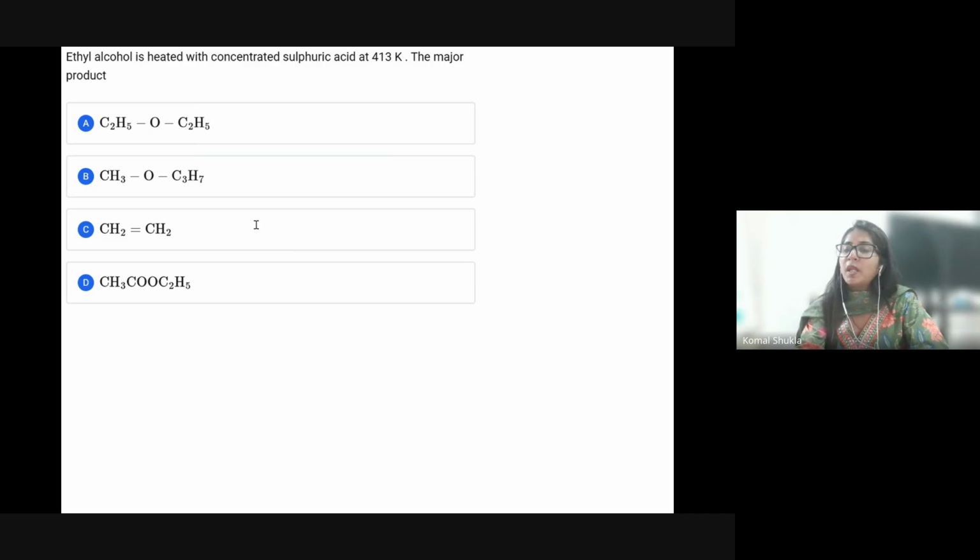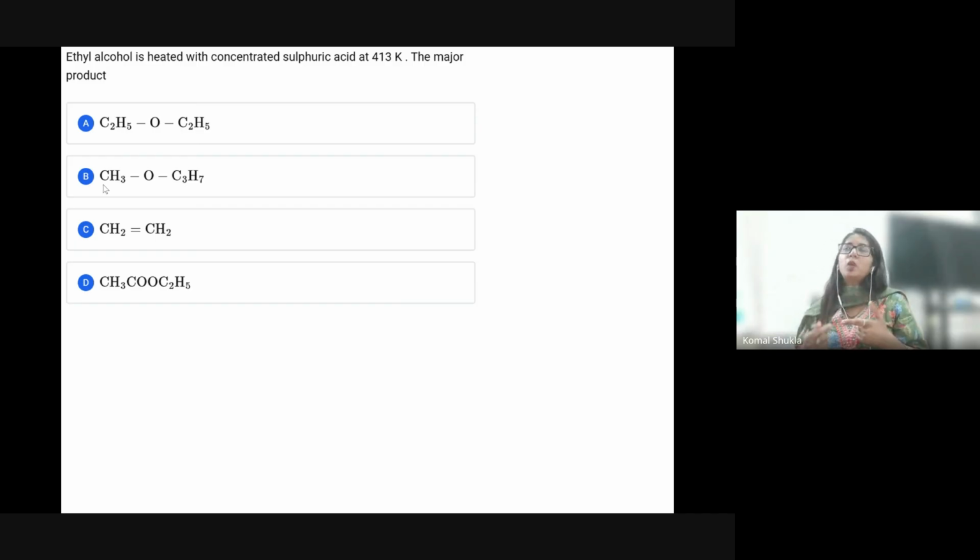Always remember, in the explanation, the dehydration of alcohol, ethanol, with sulfuric acid is highly dependent on the reaction temperature. If the temperature is 413 Kelvin, which is about 140 degrees centigrade, then there is an intermolecular dehydration. Intermolecular dehydration means two molecules of ethanol combine and lose one molecule of water to form ether.